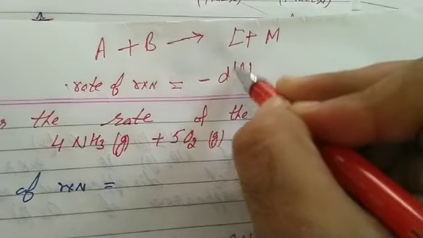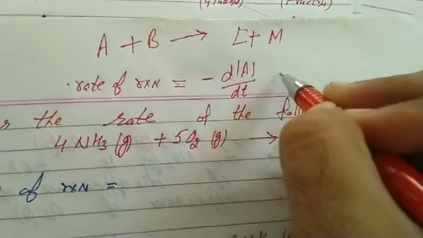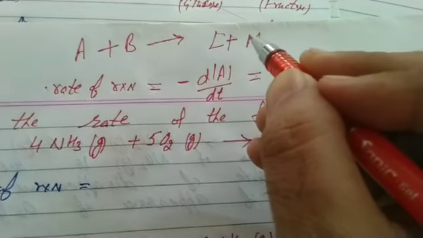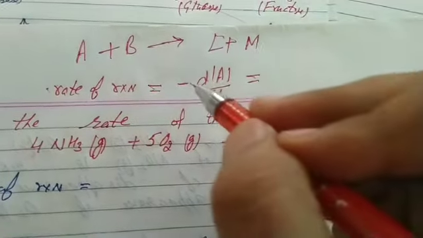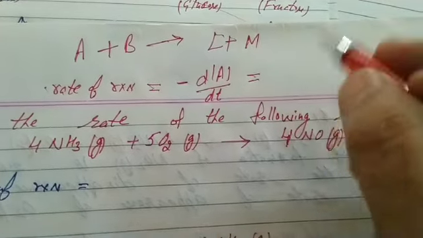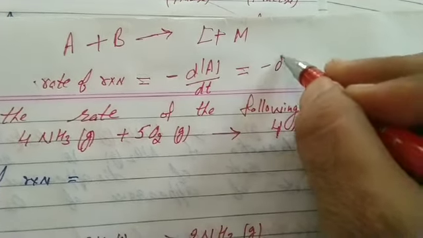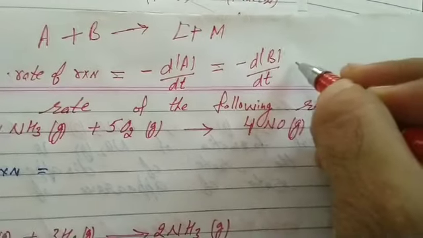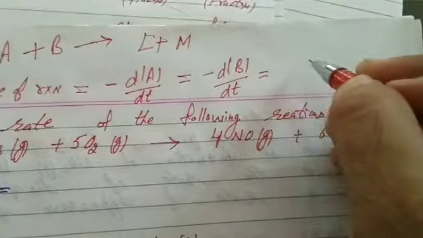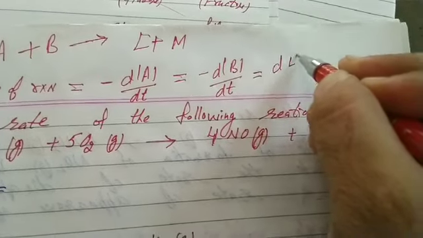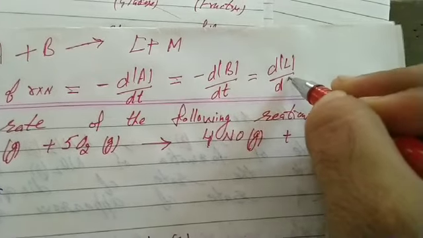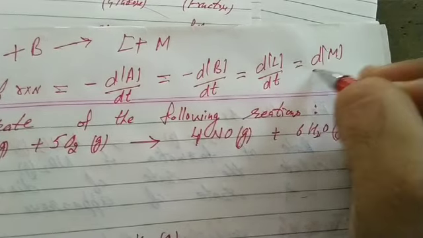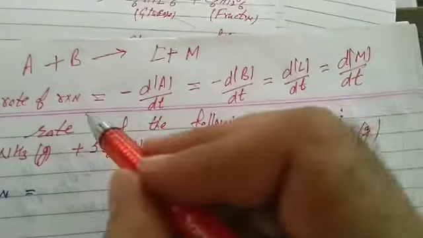So, minus dA upon dt equals, and again we mention equals for all reaction components, reactant or product. For reactants, we indicate a minus sign. Minus dB upon dt equals, reactants complete, now we start products, dL upon dt equals dM upon dt. That's your rate of reaction.